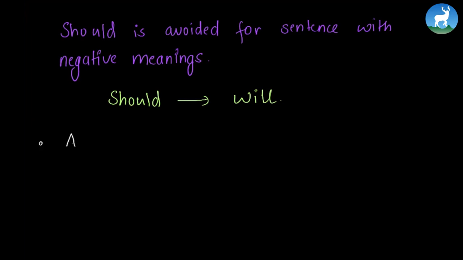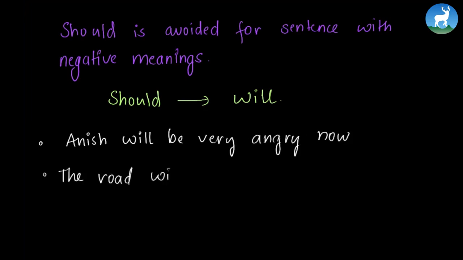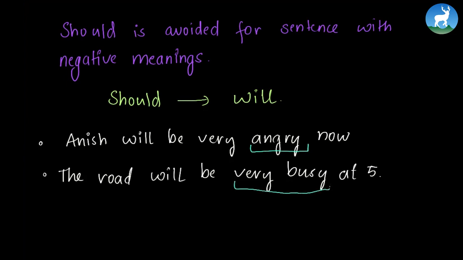So let's see an example. Anish will be very angry now. Or the road will be very busy at 5. So these sentences are giving us a negative meaning. Negative in the sense that being angry is not a positive thing, and very busy means you'll get a lot of traffic there. So these sentences reflect negative meanings, so we don't use should. The road should be very busy at 5 is a wrong statement. Rather, we use the road will be very busy at 5.